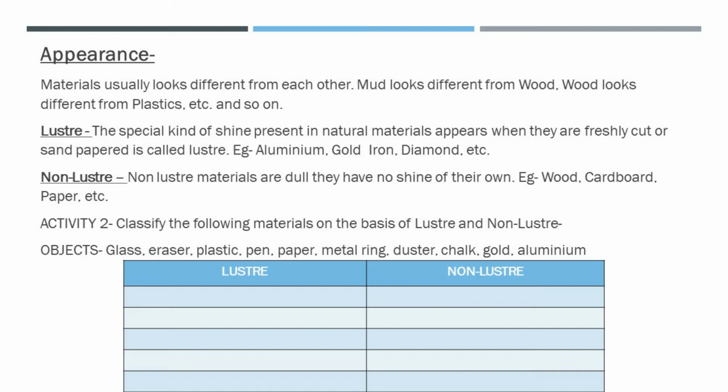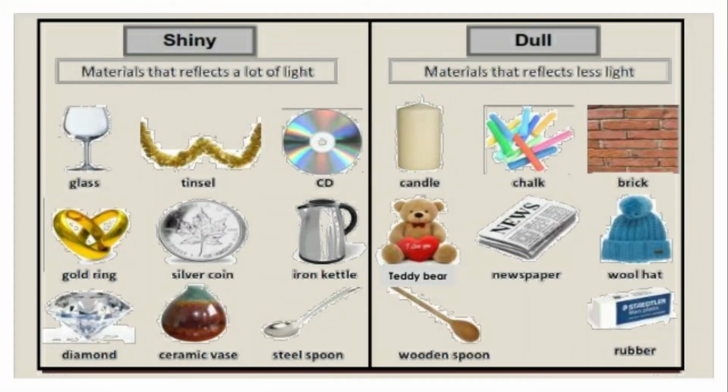On the other hand, if we look at a piece of wood, it does not have a shiny appearance. Wood does not have luster. So wood has a dull appearance. So on the basis of their appearance, all the materials are classified into two groups. First, material having luster or shiny appearance, and second, materials having no luster or dull appearance.